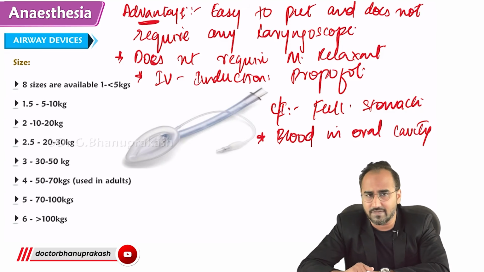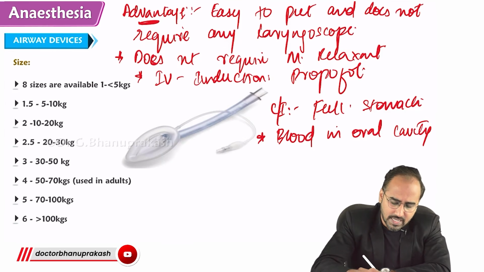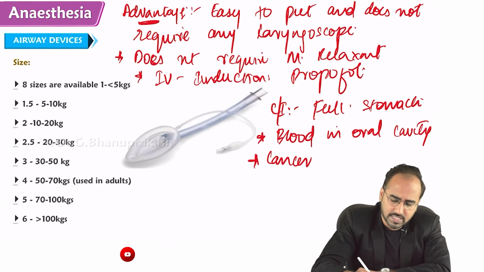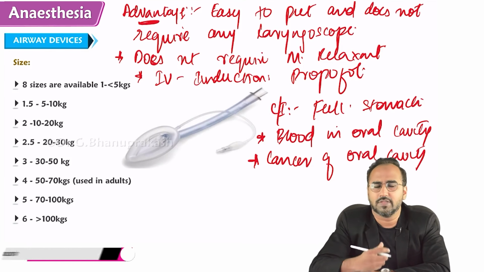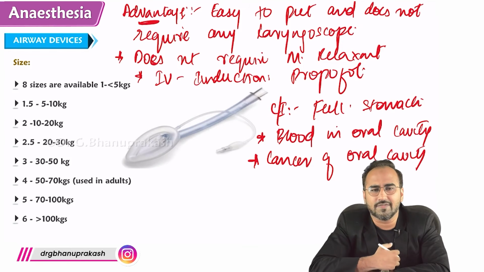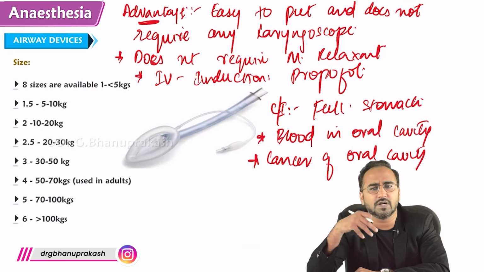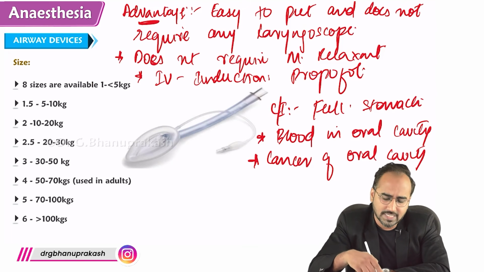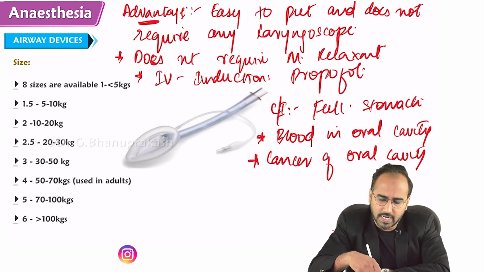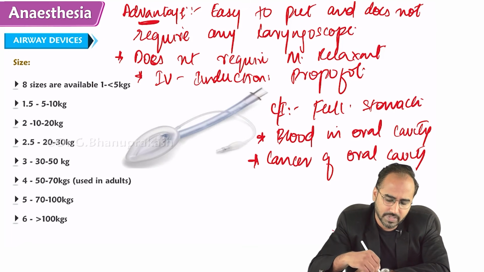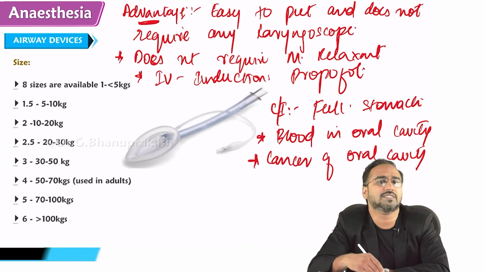So blood in the oral cavity is a contraindication, and cancer of the oral cavity is also a contraindication. If the patient has a mass in the oral cavity, can you put an LMA? Even if you want to, you can't put it. Why? Because it won't go. Any cancer in the oral cavity is a contraindication for LMA, right? So these are the contraindications.